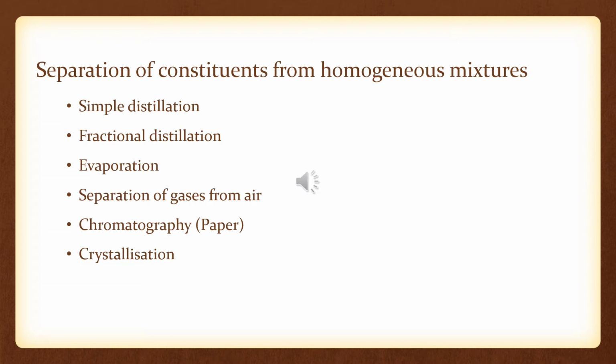The methods used here are simple distillation, fractional distillation, evaporation, separation of gases from air, chromatography, which is paper chromatography in your syllabus, and last is crystallization.